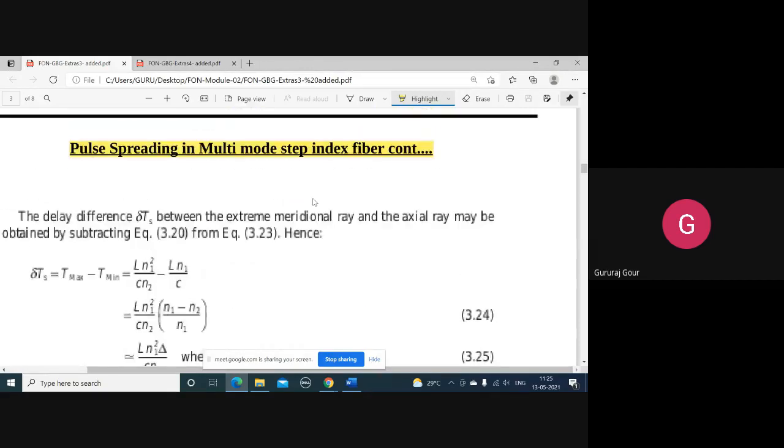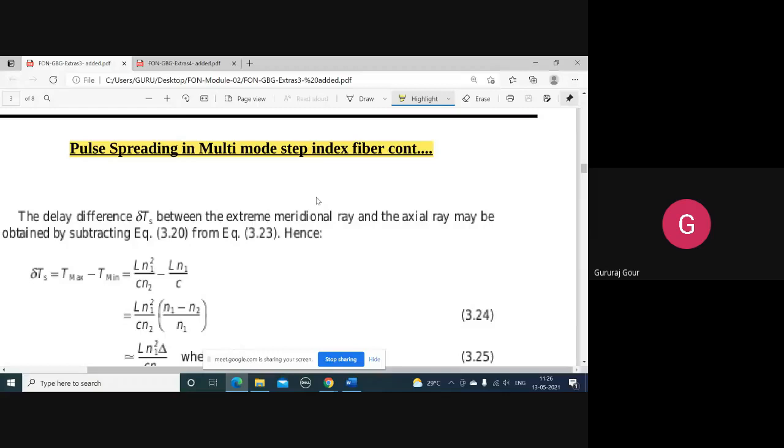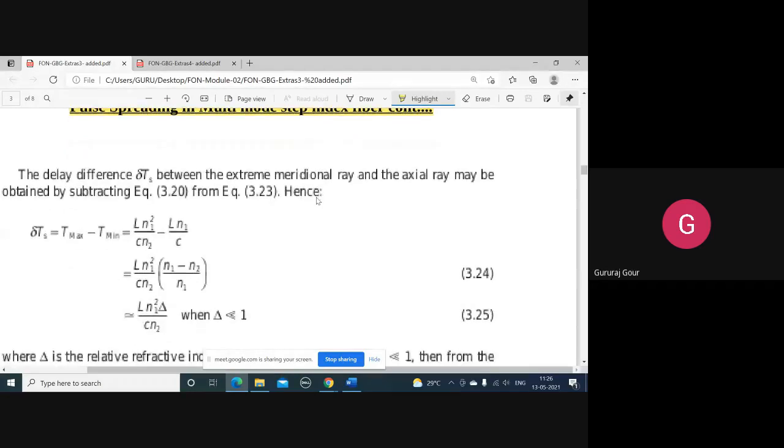If you get a question regarding pulse spreading in the multimode step index fiber, you have to start from the beginning and do it briefly. Now, the delay difference δTs between the meridional ray and the axial ray.